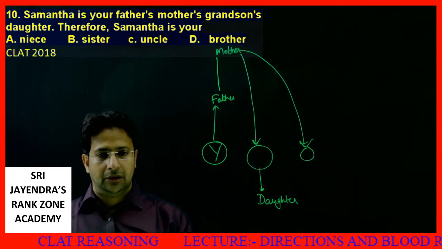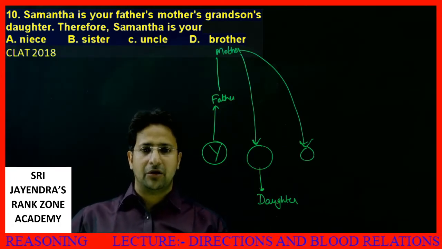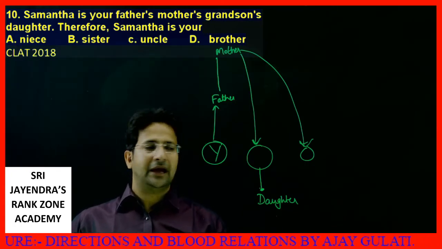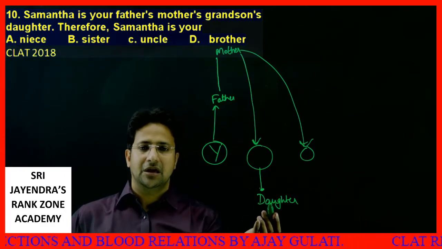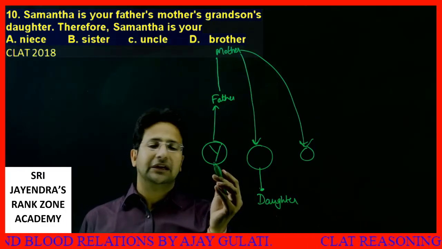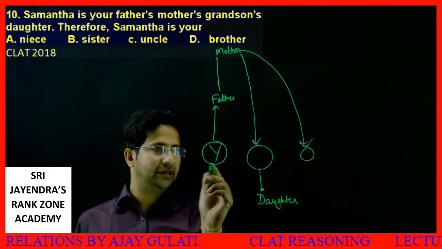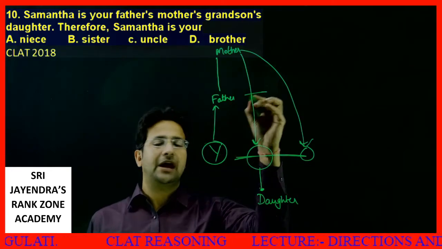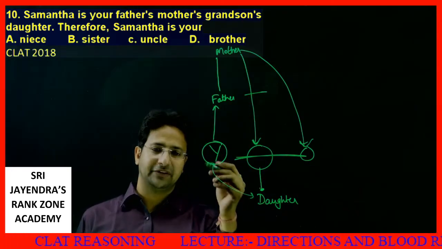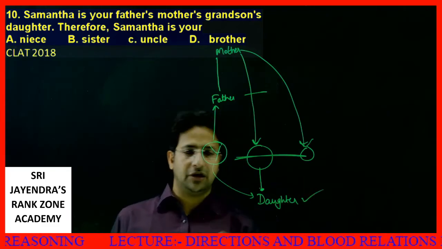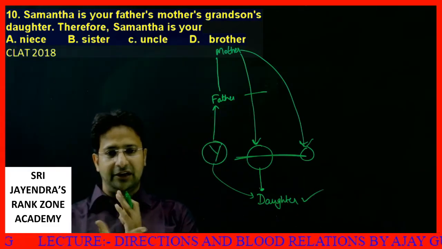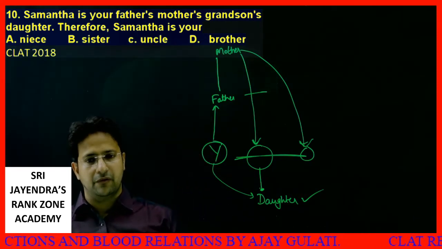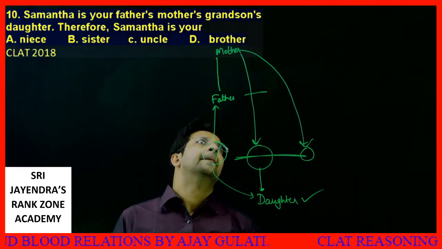Now, therefore, Samantha is your niece. This way, no other option is possible. See, if this is Y, this is Y, this is me. Sister and brother are on the same level. Uncle would be on the higher level. Niece is the only possible one which can be at the lower level. So niece is your answer. I hope it is clear to everyone. Any doubts? Fine. Let's move ahead.